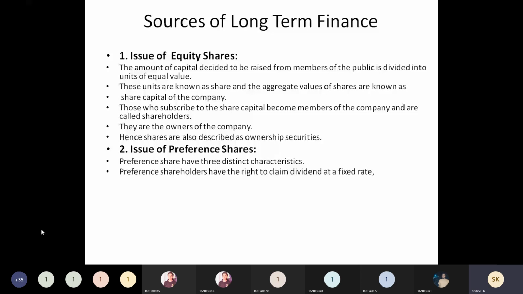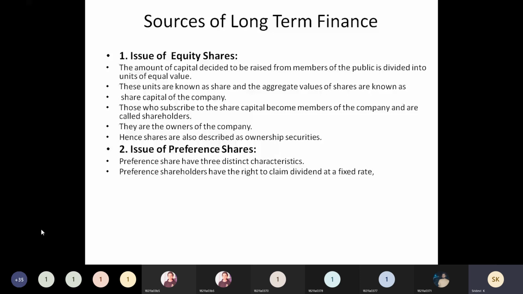dividends. Non-participatory means such a right won't be there for them. Only they will be earning the dividend. In surplus or profit, they are not going to get any share, for non-participating preference share. And another type is redeemable preference share.